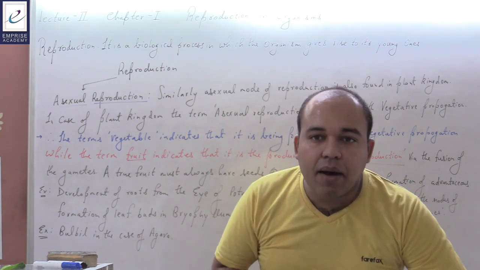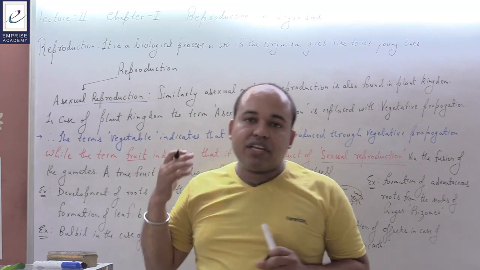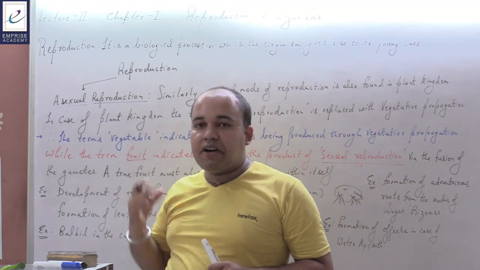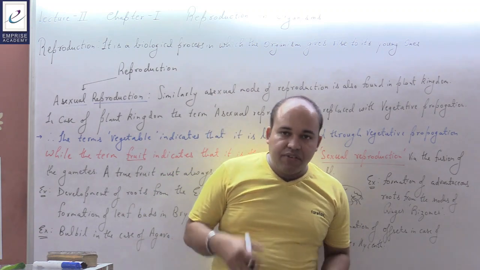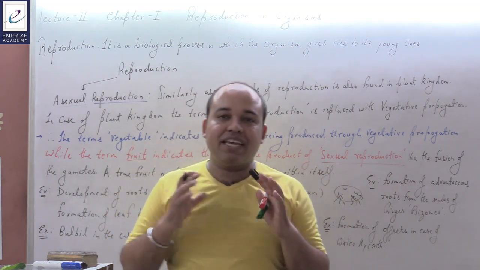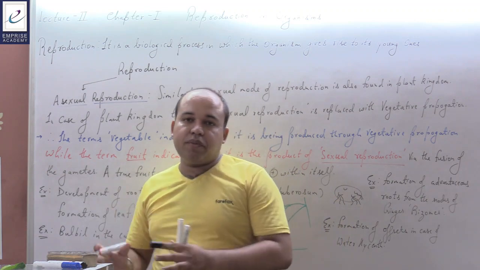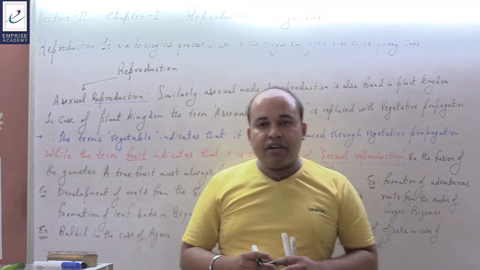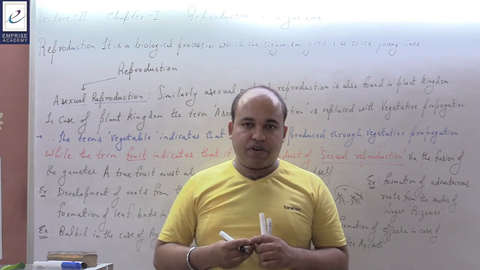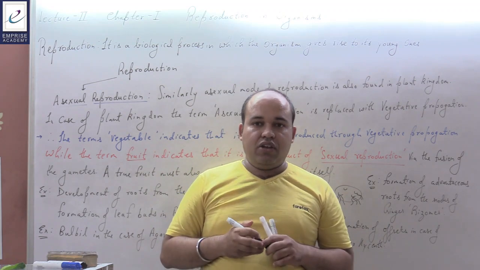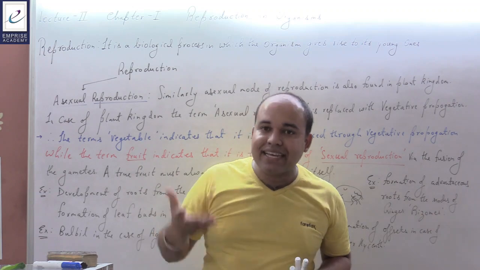Now what do we have to see? In the next class we have to see which are the different methods of sexual reproduction. How does sexual reproduction take place? How does gamete formation take place? Where does gamete formation take place in the case of Homo sapiens, in males and females? What is the method of sexual reproduction? That we will have to visualize. So we will be visualizing that in our next lecture.